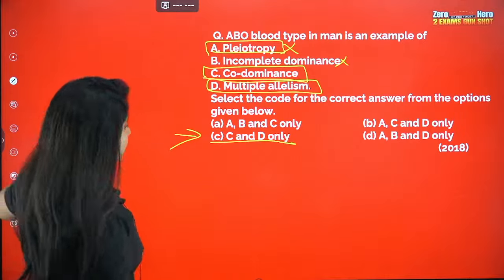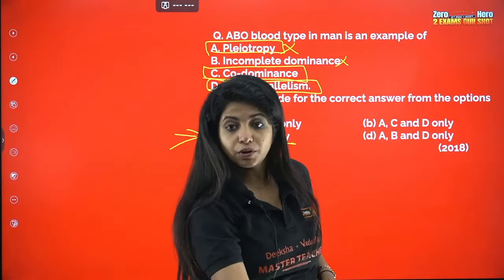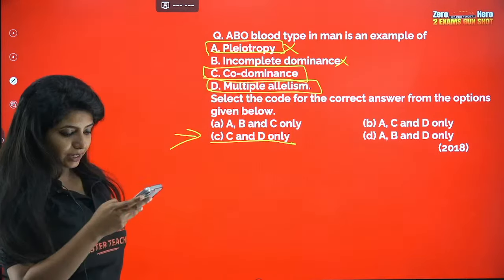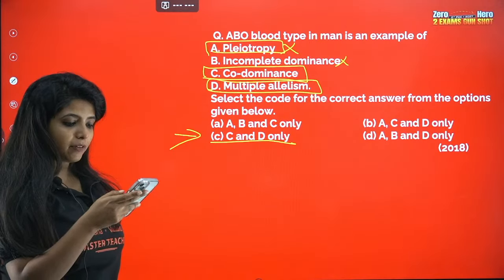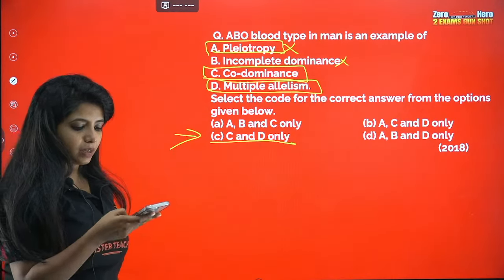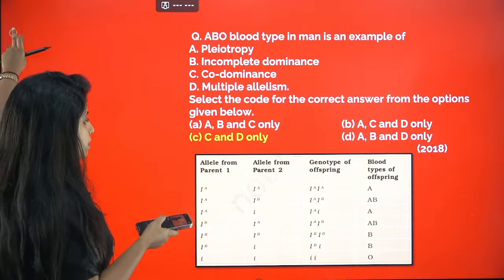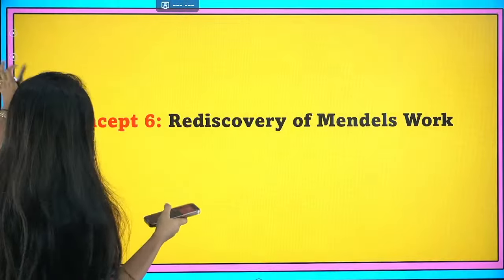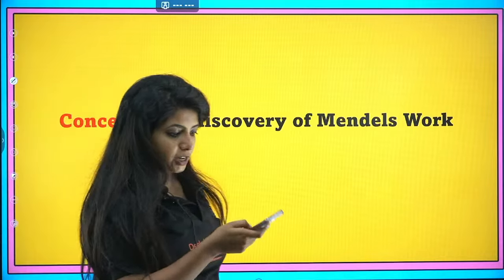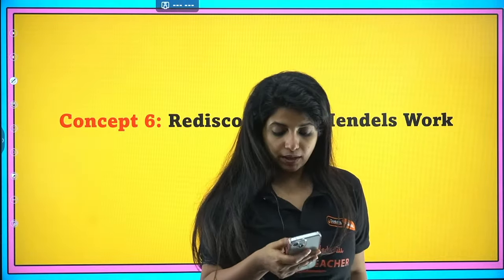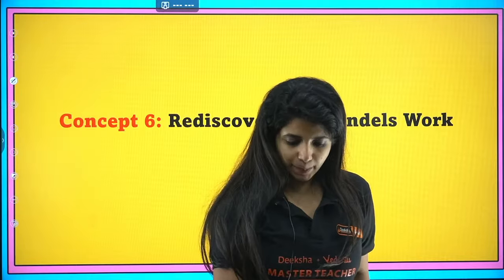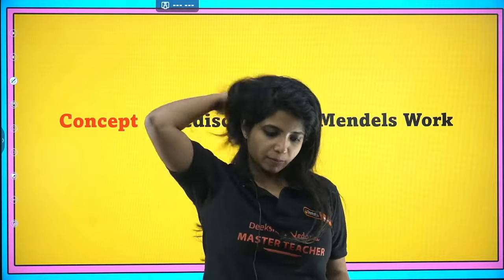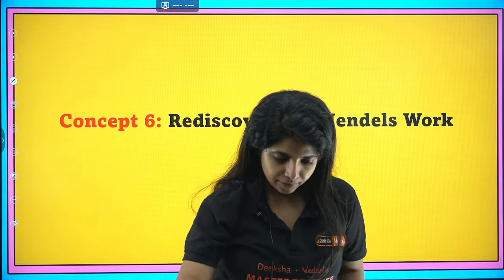So everyone who gave me the answer as C is correct. Dinesh, Baba, why B? Is there something else that I am missing somewhere? I hope you have got it. Dinesh, Baba, got it? Shall we go ahead with the next thing? Concept number 6 is what I'm going to get into.